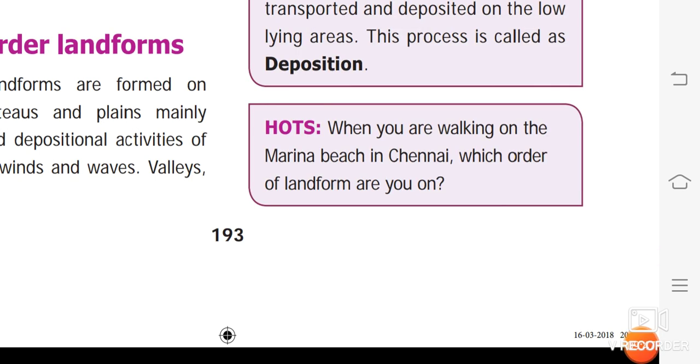Okay, shall I ask you one question? When you are walking on Marina Beach in Chennai, which order of landform are you on? Can you tell me? That is a third order landform.